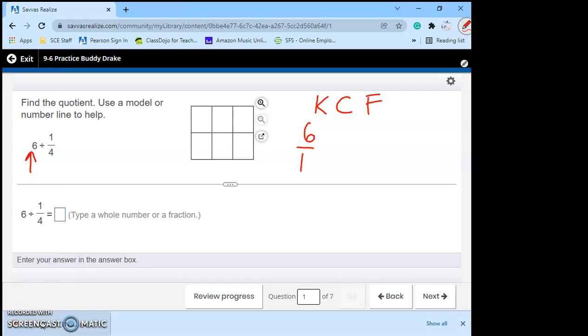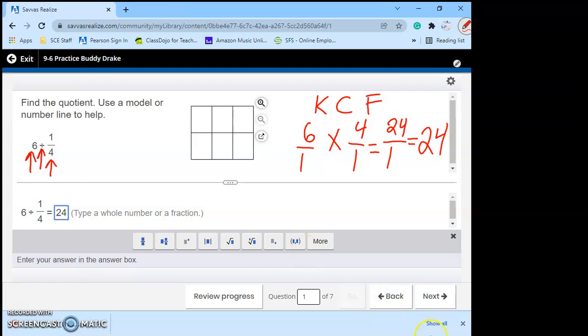For the C and change, we're going to change the division sign to multiplication. And the F for flip, we are going to flip the second fraction or use its reciprocal, so it becomes 4/1. Now we just have a multiplication problem that we need to solve. Top times the top, bottom times the bottom. 6 times 4 is 24. 1 times 1 is 1. 24 divided by 1 is just 24. So we're going to type in our answer as 24 and move on to question 2.